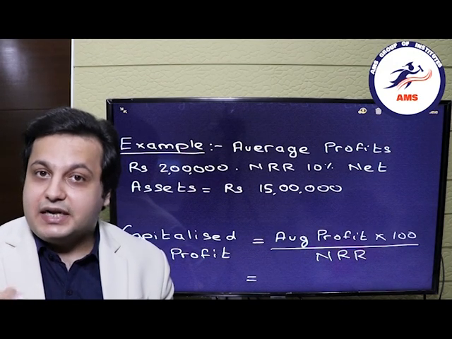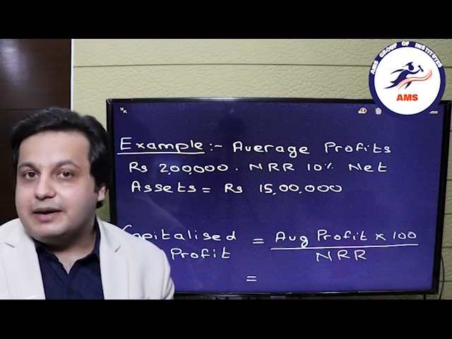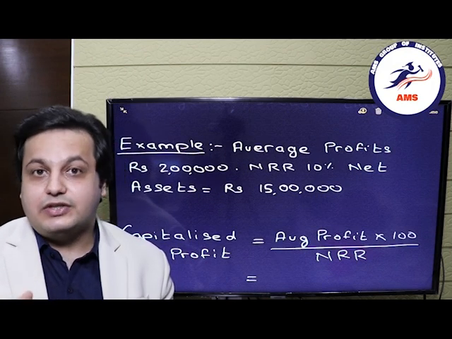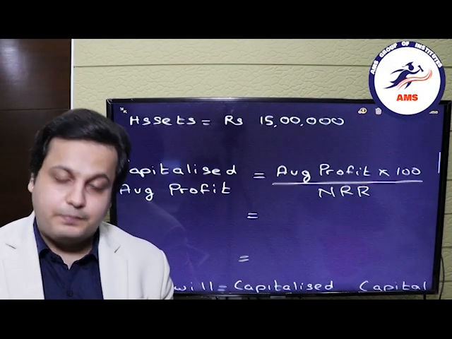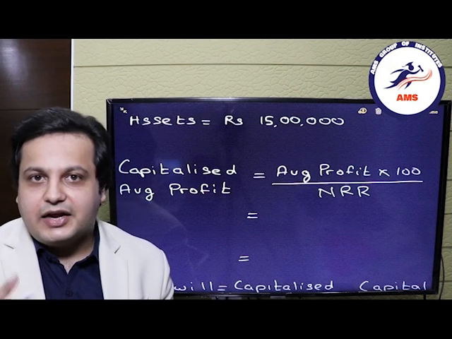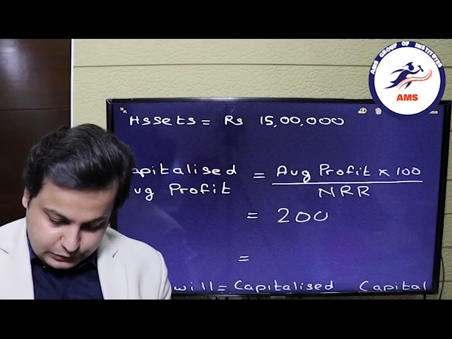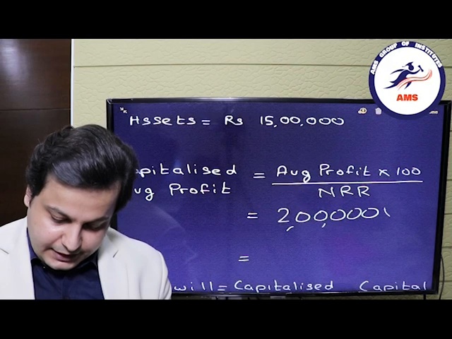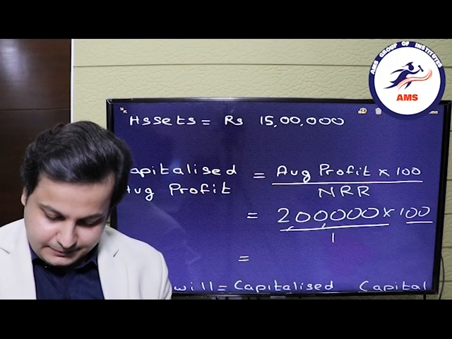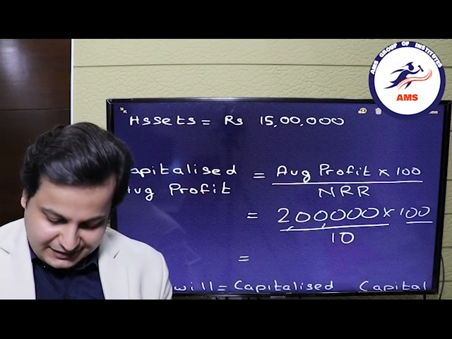Now net assets, what are net assets? This is another name for capital employed. So we already have the capital employed information. Now the only thing which we want is the capitalization of average profits. So what was the formula? It was the average profits into 100 divided by the NRR. In this case the average profits were 2 lakhs. So 2 lakh rupees into 100 divided by the NRR. Now the NRR was 10%, so just 10. So the capitalized average profits will be rupees 20 lakhs.